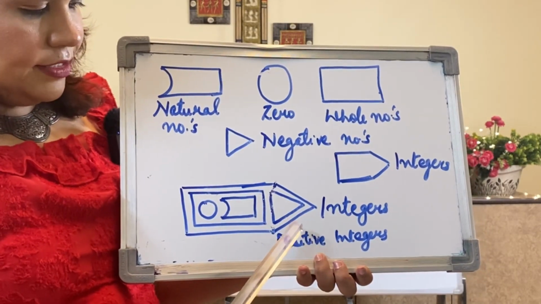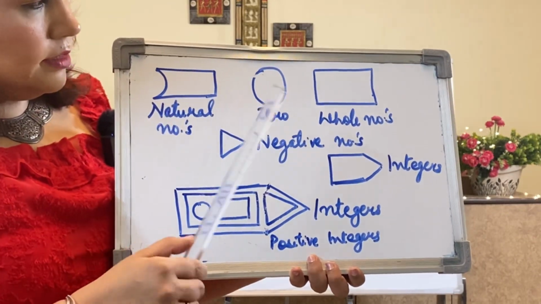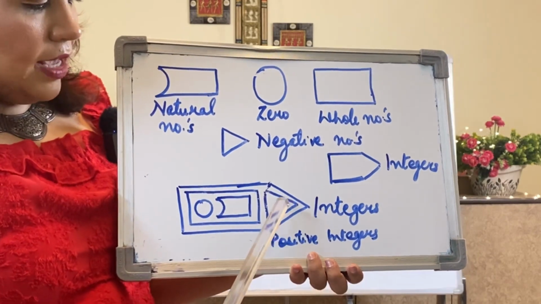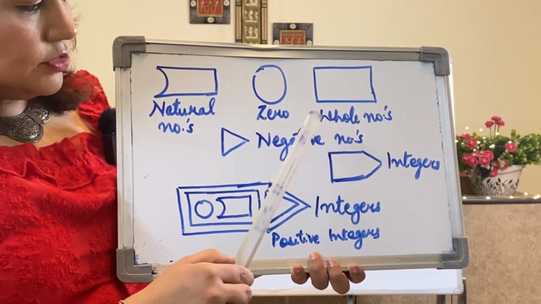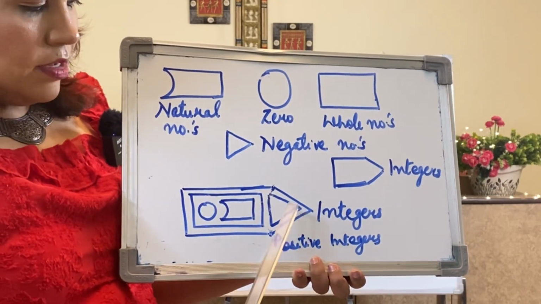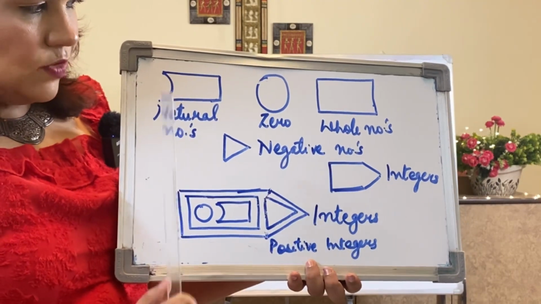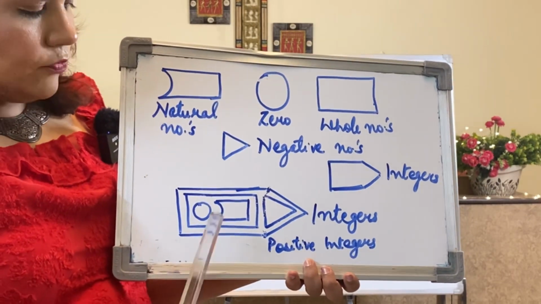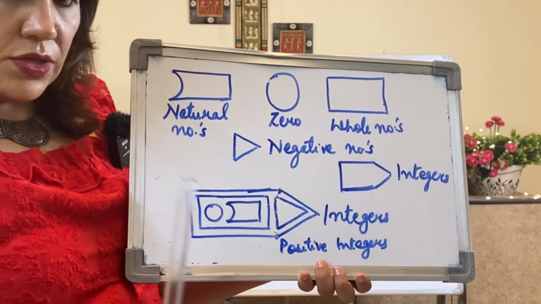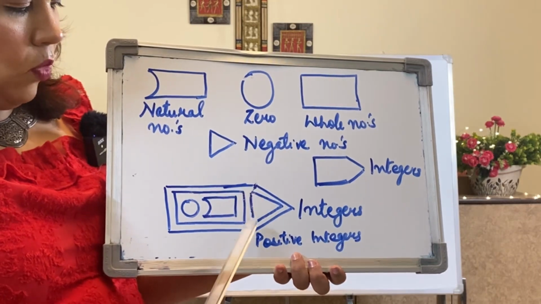This figure of integers has whole numbers as a rectangle. Understood? It has a triangle which is negative numbers. Whole numbers we have, and these negative numbers we have. After that, this world is known as the zero world, which is also there. Now these natural numbers are also there in whole numbers.